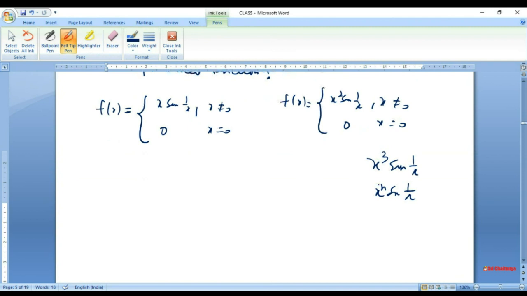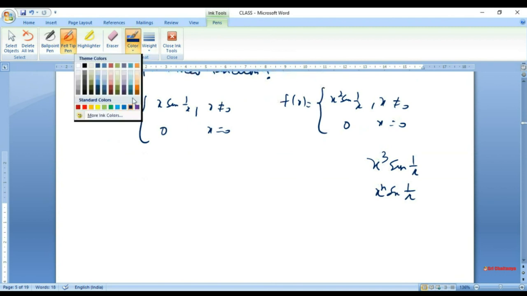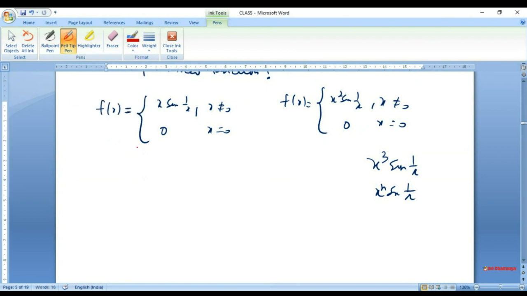So here our objective would be to find f prime x. So what I'll write is, f prime x: if x is not 0, then you see f x is a product of two functions which are differentiable, because x is differentiable, and sine 1 by x when x is not 0 is differentiable.